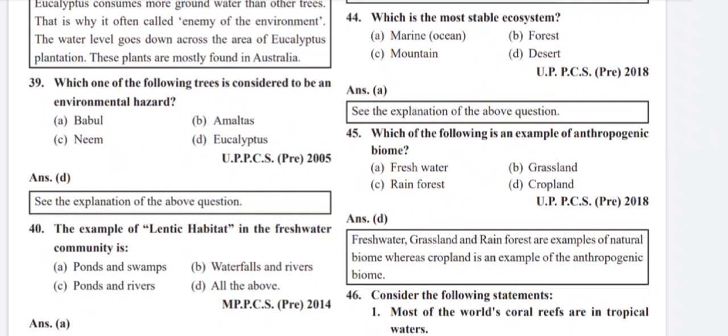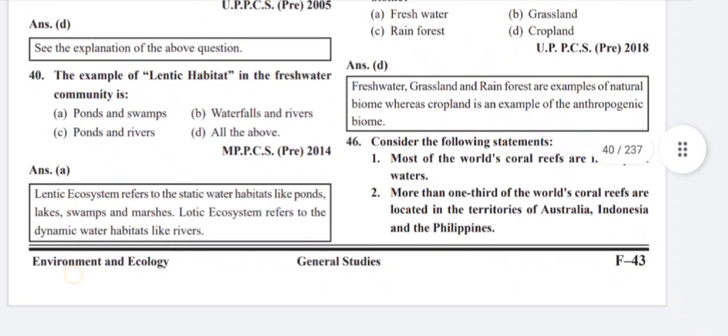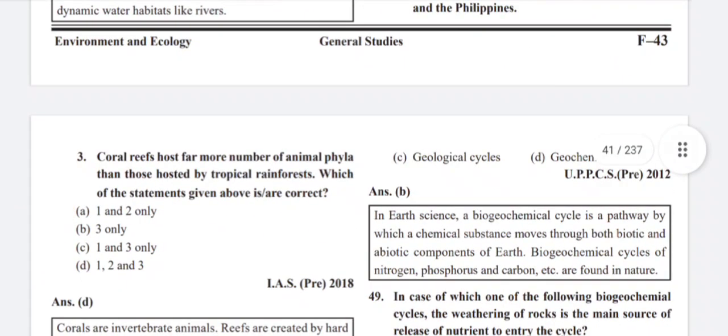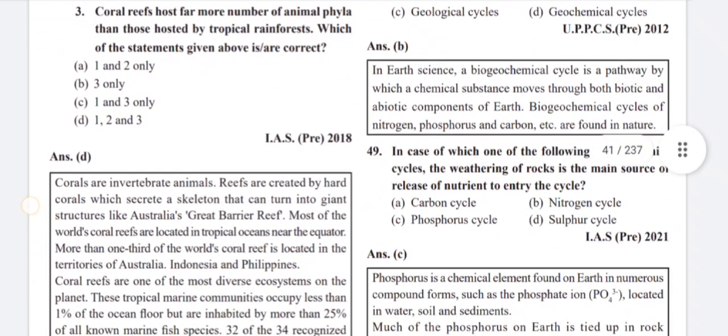Which of the following is an example of anthropogenic biome? Cropland, freshwater, grassland, and rainforest are examples of natural biome, whereas cropland is an example of the anthropogenic biome. Consider the following statements. First, most of the world's coral reefs are in tropical water. Second, more than one third of the world's coral reefs are located in the territories of Australia, Indonesia, and the Philippines. Third, coral reefs host far more animal phyla than those hosted by tropical rainforest. Which of the statements given above are correct? 1, 2, and 3 all are correct.